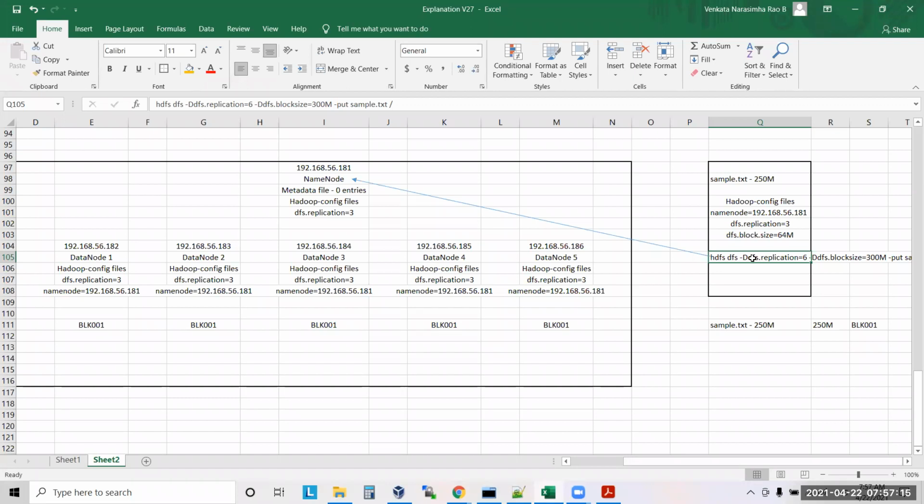Now you have 5 data nodes. You're asking for 6 copies. So it will create only 5 copies, and it will show a warning saying that it is an under replicated block. What do you mean by under replicated block? Fewer than expected, lesser than the expected replication value. You are asking for 6 copies, but it is unable to maintain 6 copies because of lack of data nodes.